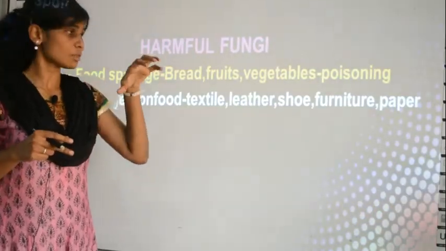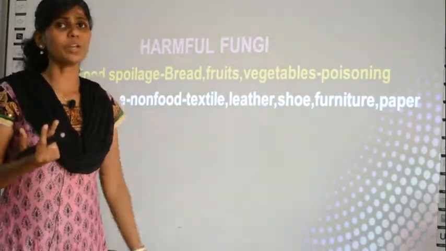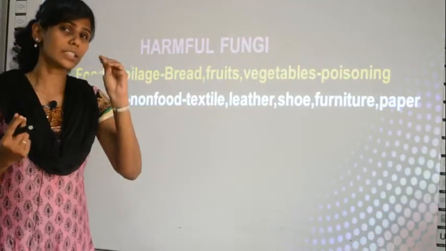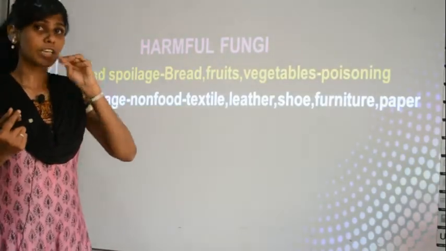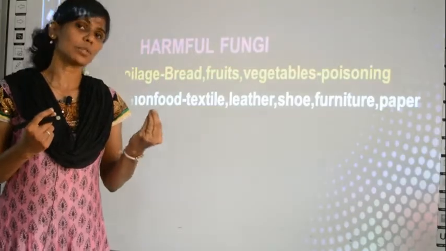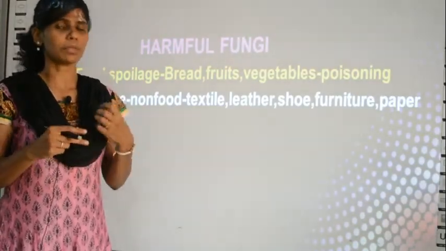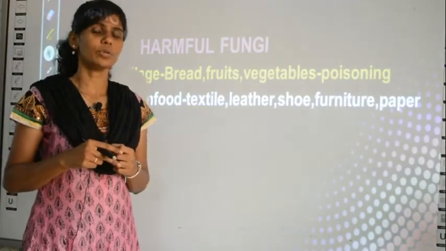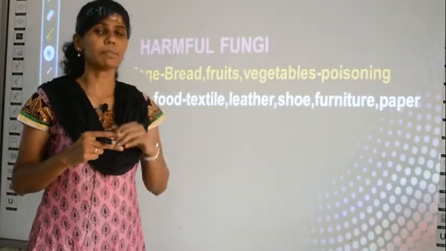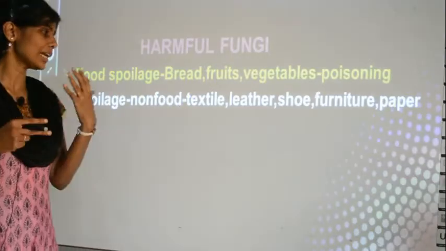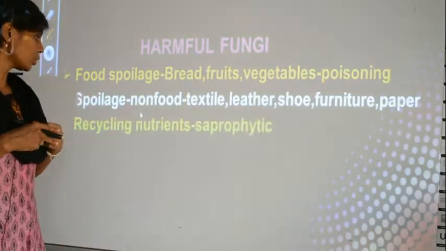So fungi, when it is present on these things, how can you know? Usually it is white in color, like a powder, face powder, it will appear, or else it will be like dark spots, black spots usually, or sometimes green in color you can find. If you find some material, just clean it immediately, otherwise you may get infection or diseases.